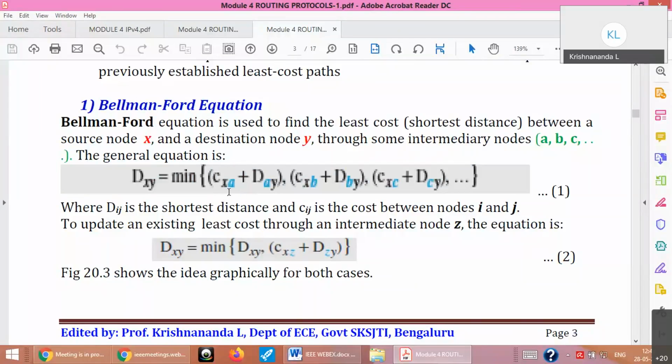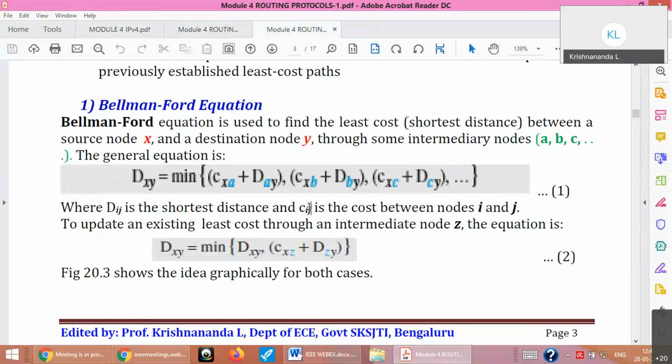So C(X,A) plus D(A,Y). That means you can go from X to A and from A you can reach Y. So you have this cost added to you. You can go from X to B, and from B also you can go to Y. So find out all such paths and then find the minimum out of them. In the beginning, you find there is a minimum or least cost path available.